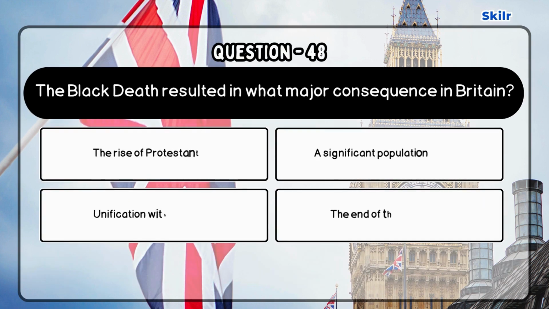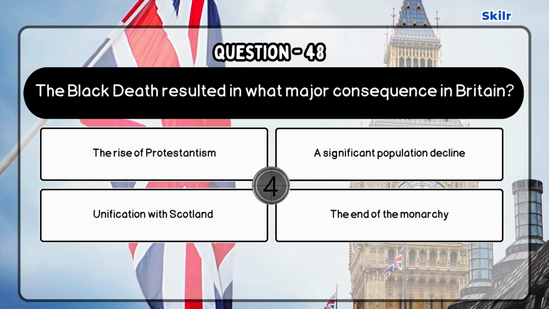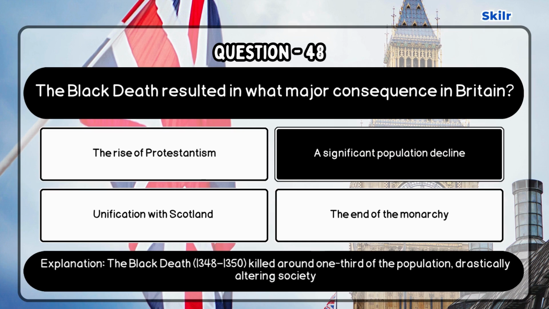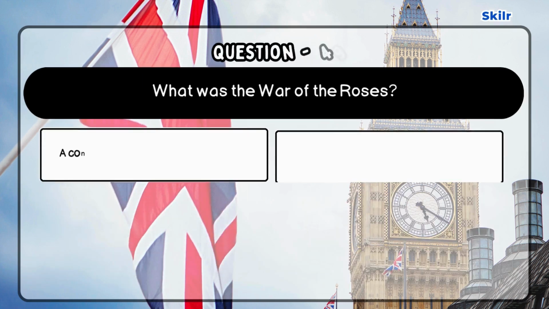Question 48. The Black Death resulted in what major consequence in Britain? Correct answer is a significant population decline, as the Black Death, 1348 to 1350, killed around one-third of the population, drastically altering society.